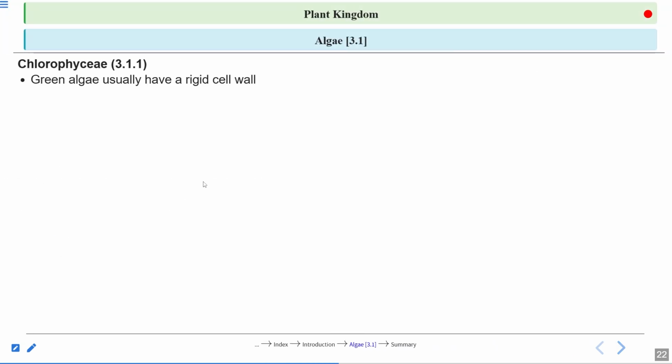Green algae usually have a rigid cell wall. Now they are talking about the cell wall of the algae. Rigid cell wall. It is made up of an inner layer of cellulose and an outer layer made up of pectose.